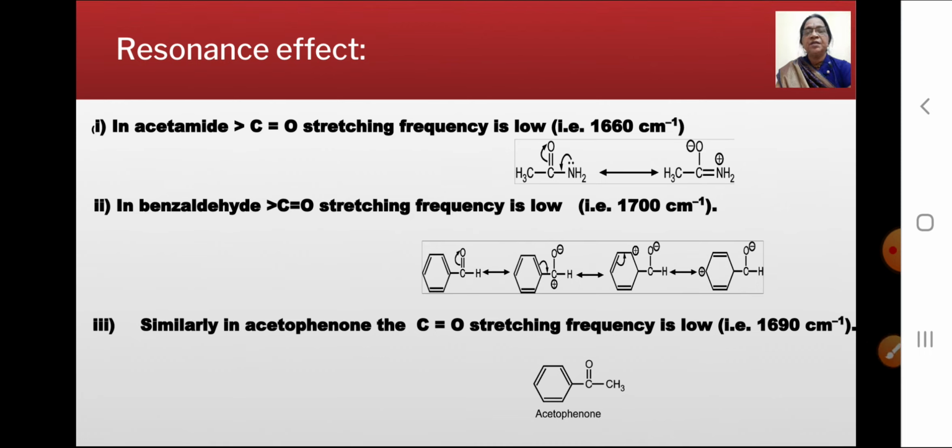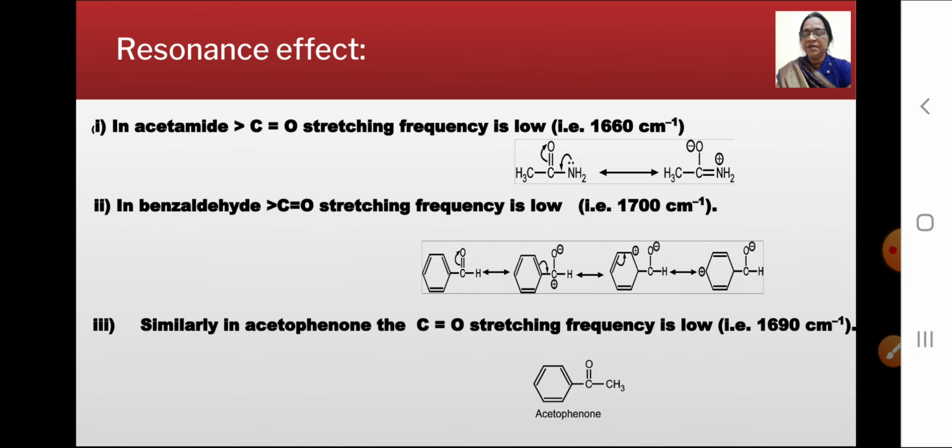Now see the resonance effect. The resonance effect increases the single bond character, that is, the bond order decreases, and thus decreases the absorption frequency. Now see the first example. In acetamide, the CO stretching frequency is low, that is, it appears at 1660 per centimeter.